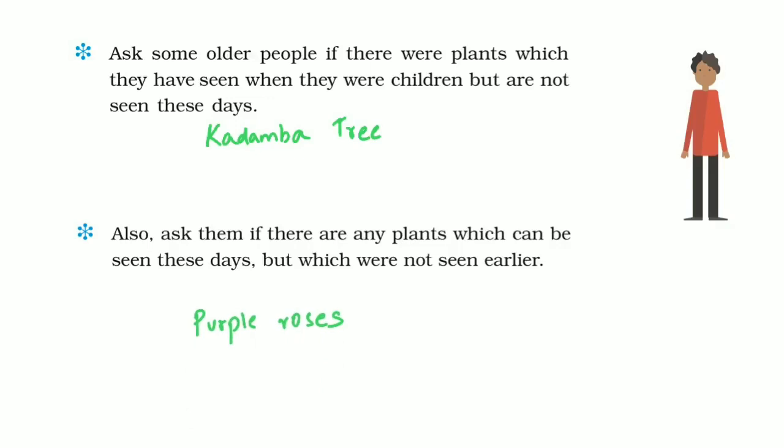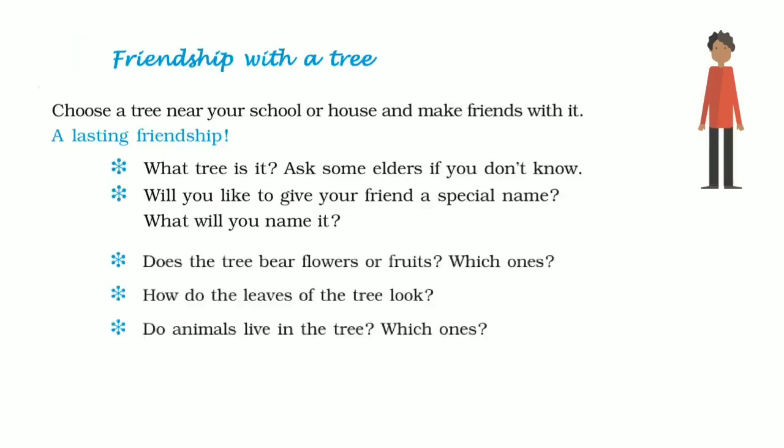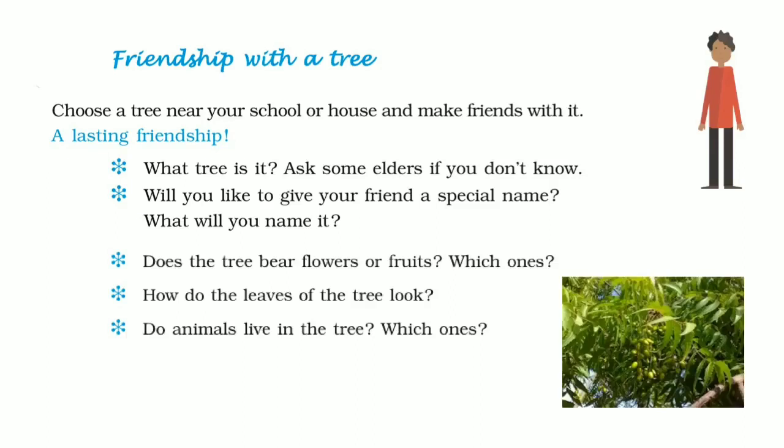Also ask them if there are any plants which can be seen these days but which were not seen earlier. Sonu asked his grandparents and they said that they had never seen purple roses when they were children. This is how the purple rose looks.